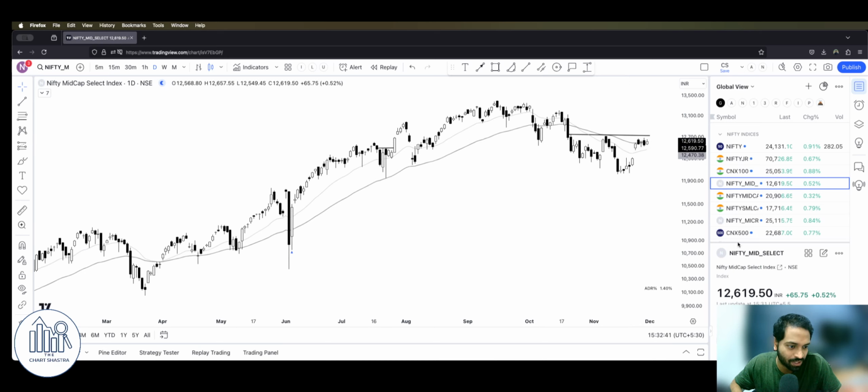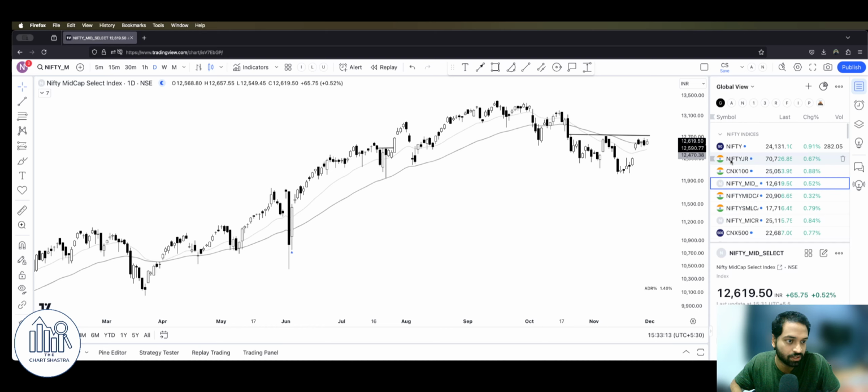Let's look at the midcap. This is the Midcap Select index. Here you can see that even the midcap index had a gap up opening, and it fairly held constant throughout the week. There was not much selling after this fall. You can see that it is slowly inching up to its near-term resistance. If the buyers become strong and take out this line, then we can expect some smooth action in the market. As of now, it is still a wait and watch scenario, especially when it comes to trading.